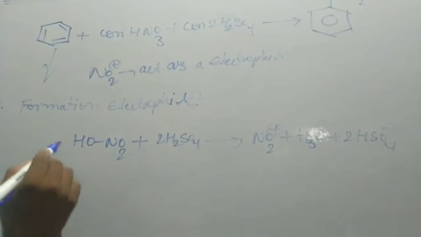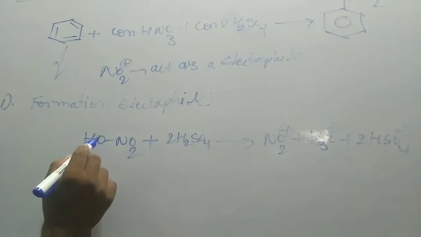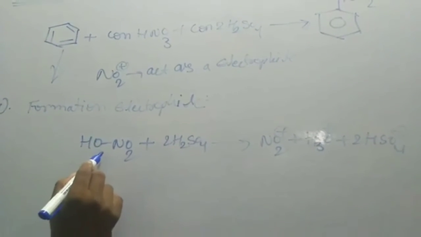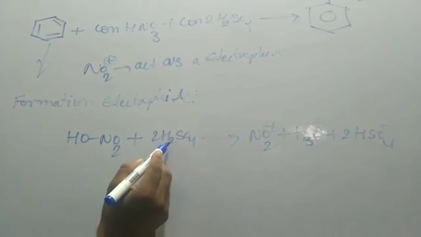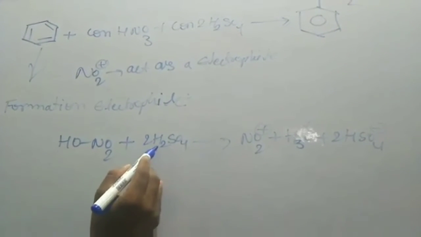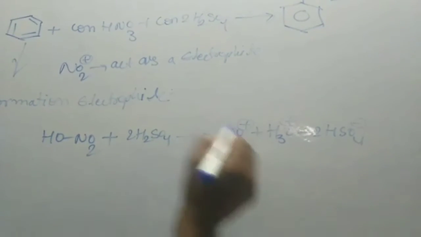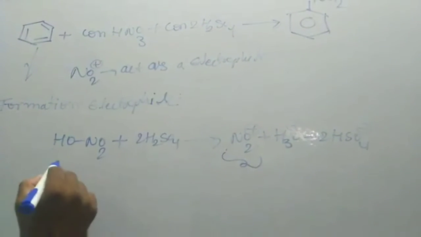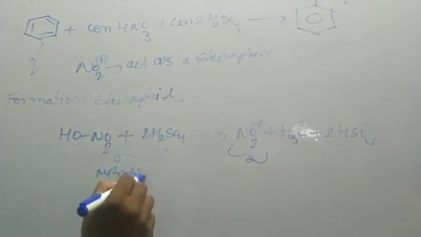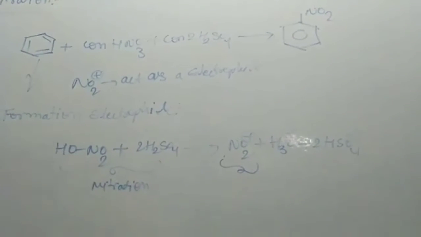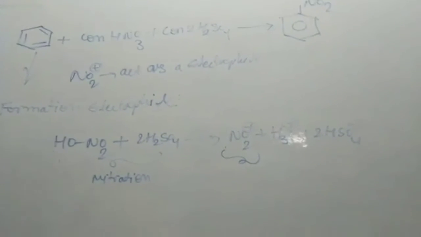Friends, here the hydroxide from nitric acid and H from H2SO4 combine together to give H3O plus and NO2 plus. This is the nitronium ion, and this mixture is called nitration mixture. Now this nitronium ion can attack on benzene to give nitrobenzene.